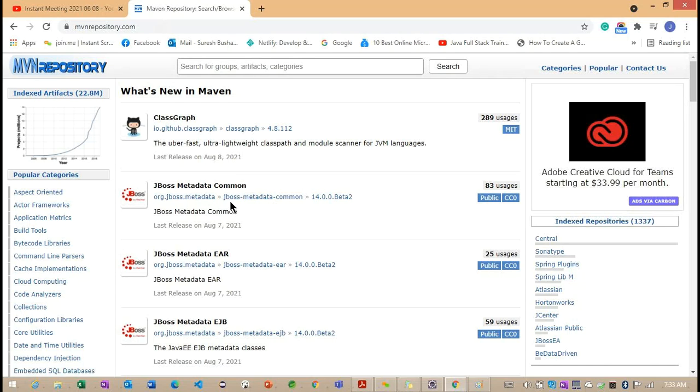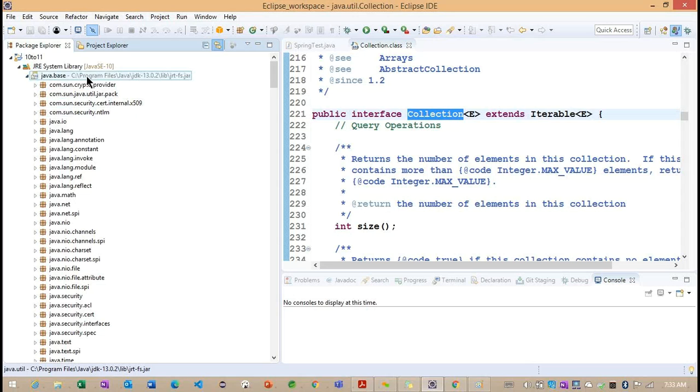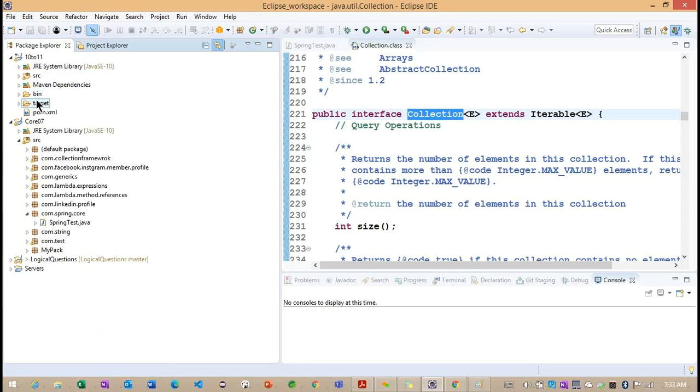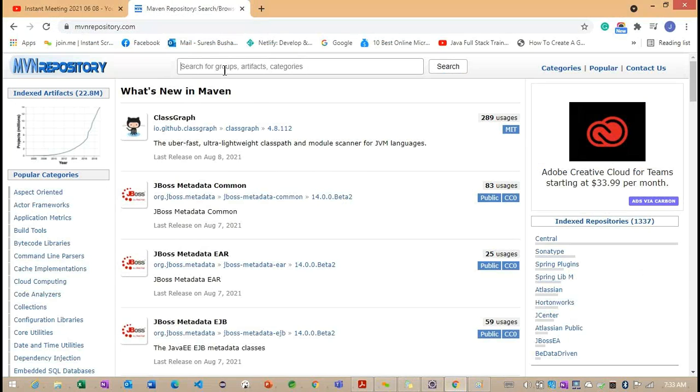If we are not using Maven, we need to download the jars, and once downloaded, we need to add them explicitly into the class path. These are the system libraries, but the jars we add need to go into the source directory. Instead of adding them explicitly, with the help of Maven concepts, what are we going to write? Now observe here.